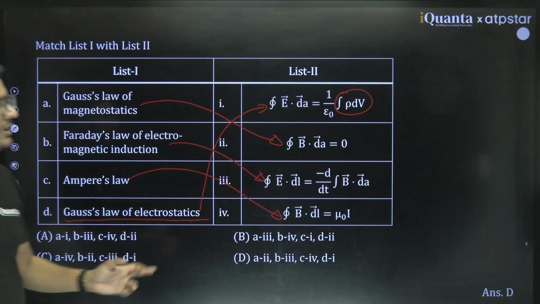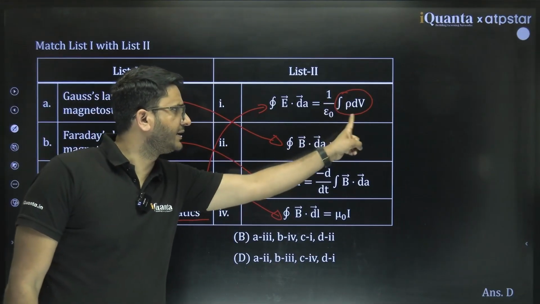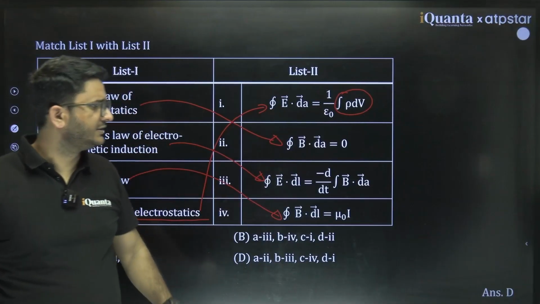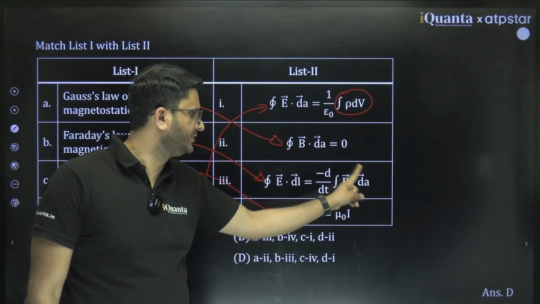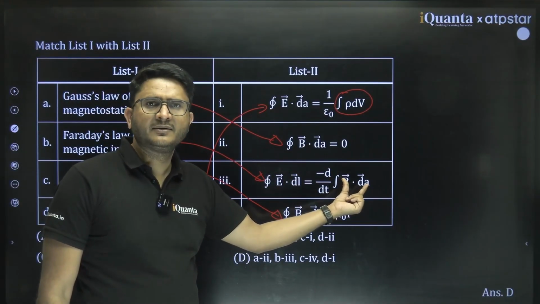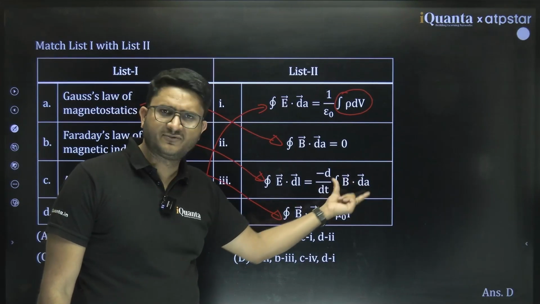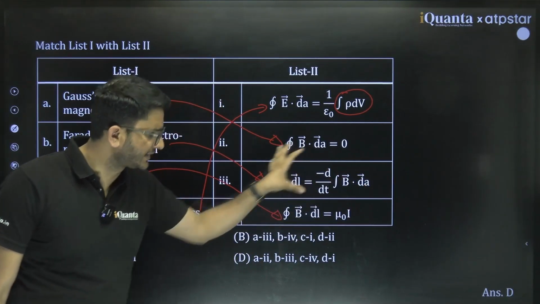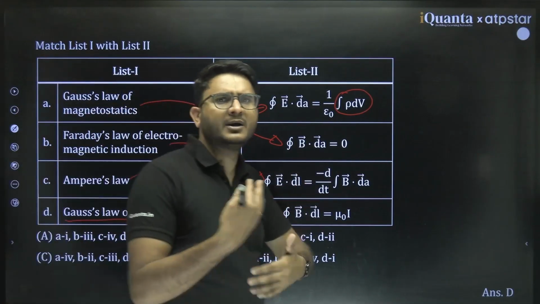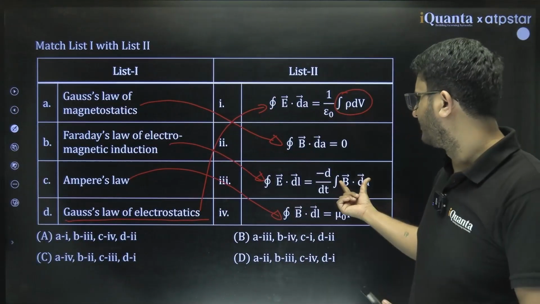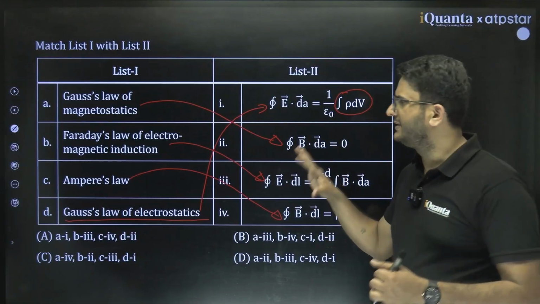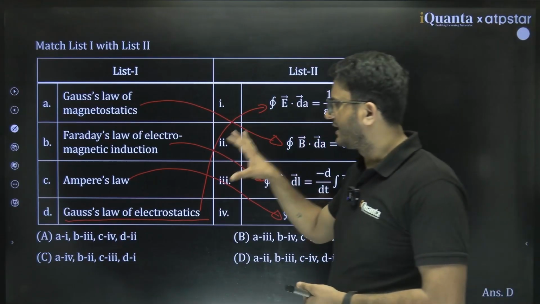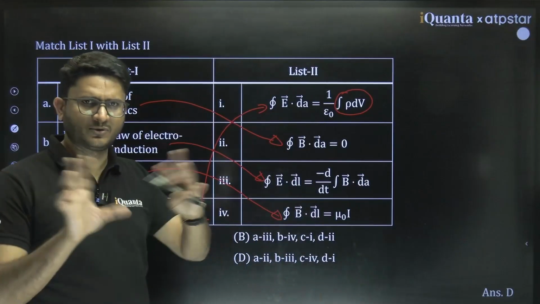Clear? One more thing, they can write something like this to just represent the charge. They can write something like this, integral B dot dA. What is B dot dA? Flux, d flux, total flux. So phi B can be written something like this. They will try to give you some milder or some tougher term for this. So please remember all these equations for your final exam also, and just try to memorize this accordingly.